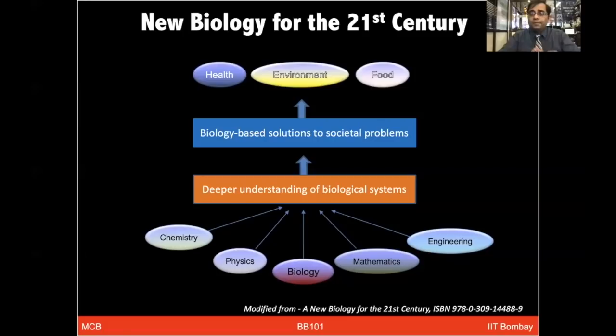And those problems could be addressed in different types of sectors. Currently, we are all looking into the health sector very actively, but likewise, many times you have environmental issues, pollution. Food is always going to be a problem. So we have to think about how to overcome many of these problems, how to do the brainstorming, put our strengths and forces together, and try to come up with a new biology for the 21st century.